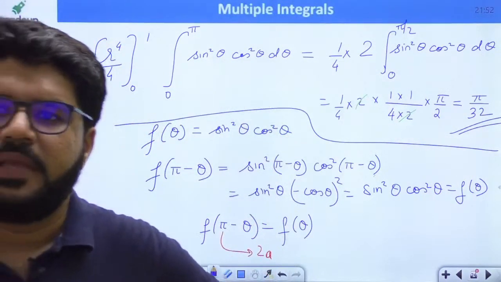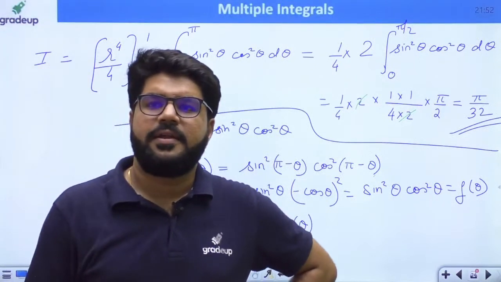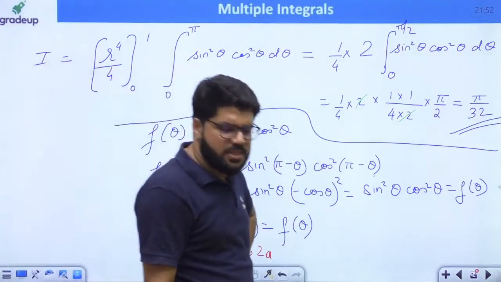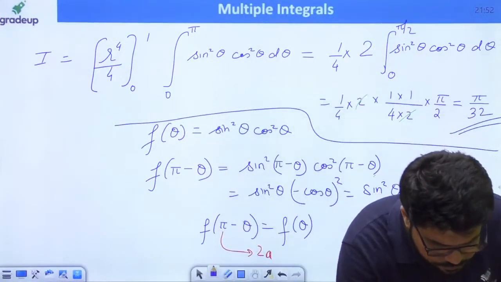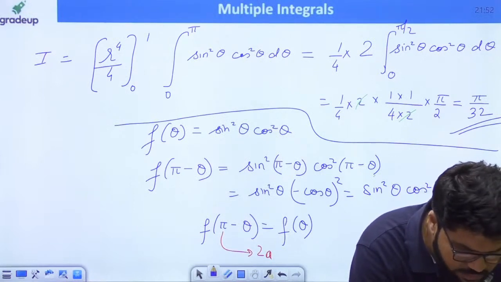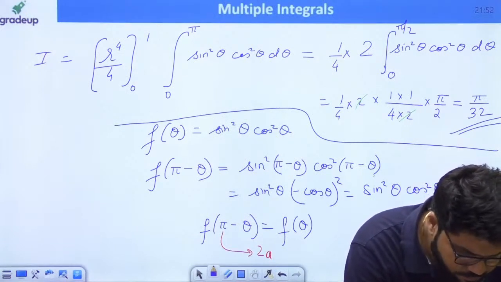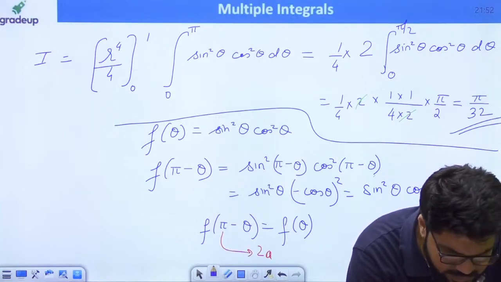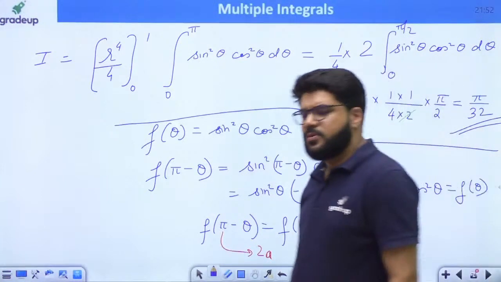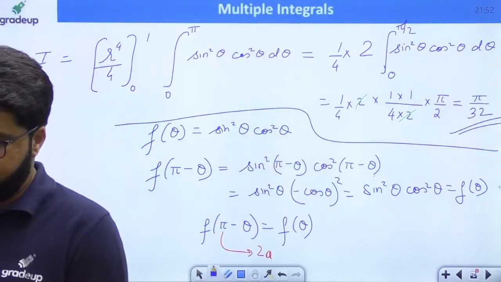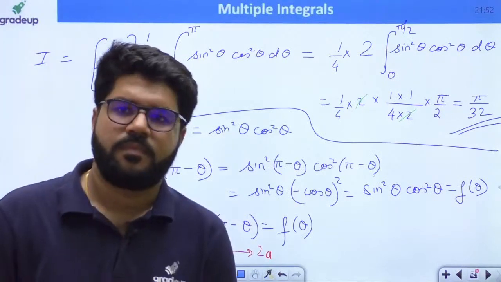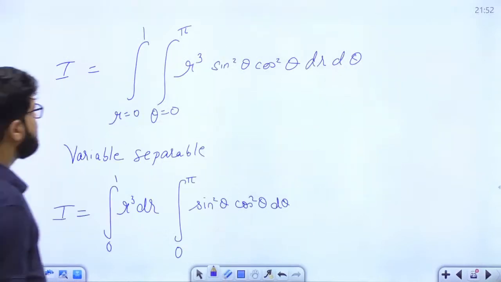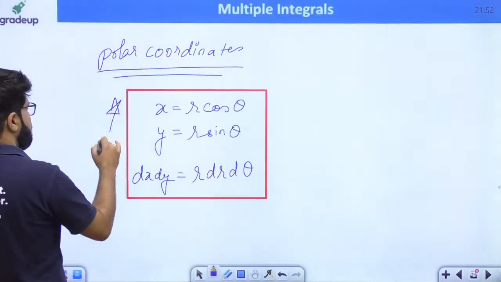Okay. Yes, Bharat. Daily class is going on. Yes, pi by 32. Kushagra Mishra, absolutely correct answer. Pi by 32 is the absolute correct answer. Chalo. So we have taken the case of polar coordinates also, learned with this question.